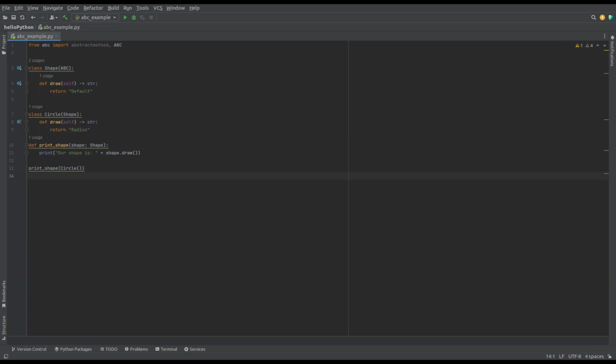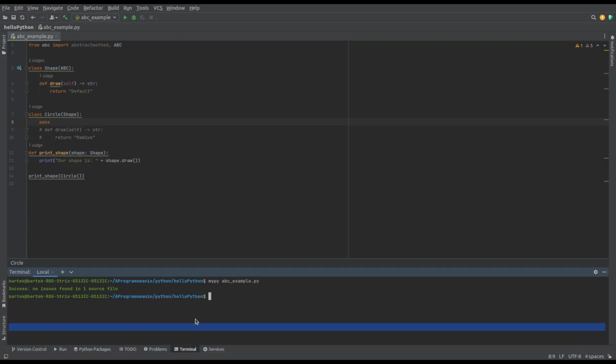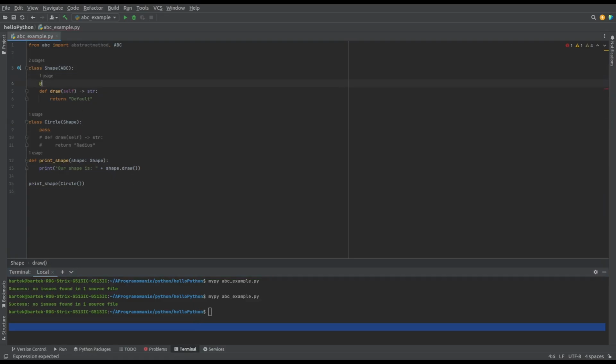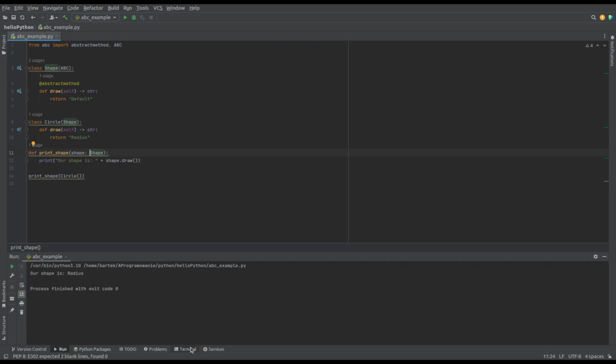Enforcing method implementation. We can use the abstractmethod decorator to enforce that all subclasses must implement certain methods, like draw. Now the type checker and runtime are fine, and we'll use methods from the superclass. Use the abstractmethod annotation to enforce implementation. Now if a subclass doesn't implement draw, both the type checker and Python at runtime will raise an error. Let's uncomment the draw method. Now when the method is implemented, everything works fine.